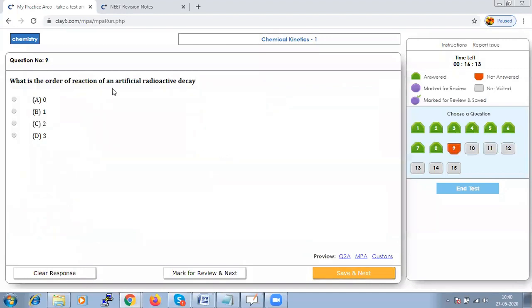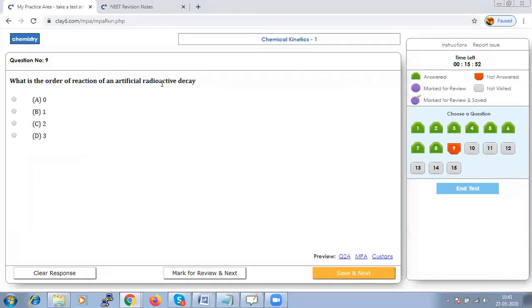What is the order of a reaction of an artificial radioactive decay? For an artificial radioactive decay, it is always a first order reaction because the decay rate is going to be dependent upon the number of radioactive atoms.